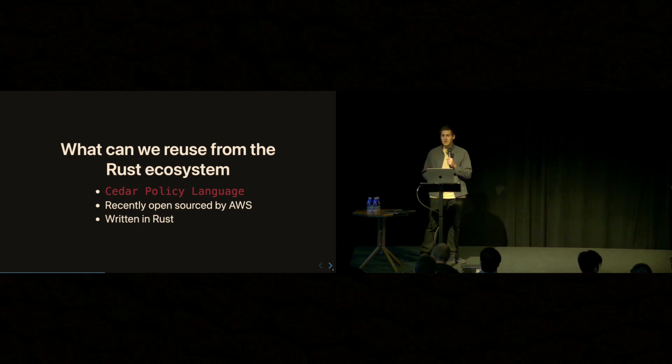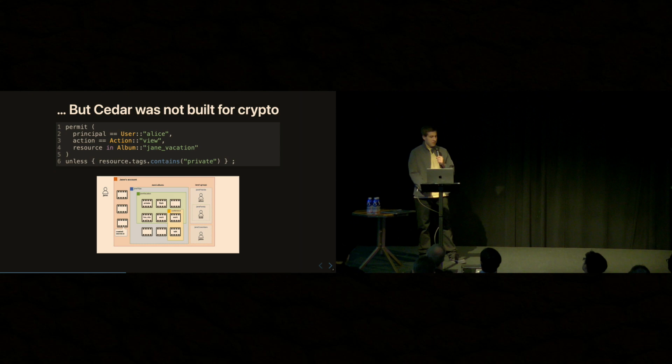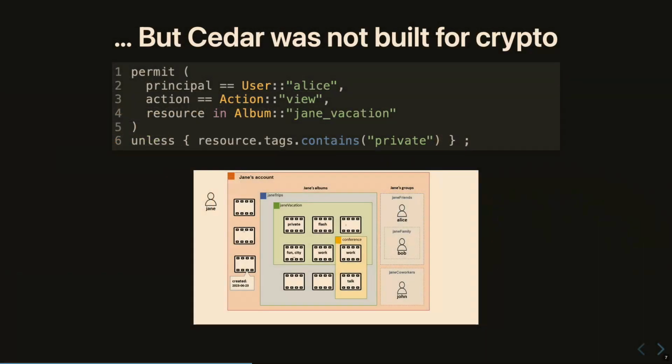Because these are not entirely new problems that we're solving around making decisioning based on context. So I found a really cool Rust-based language written by AWS called Cedar. This is a language which I'm pretty sure powers a lot of how IAM handles resourcing and accessing things. It was not built for crypto applications, and so the main applications in their docs look like you're building Instagram or something, where you're trying to permission users from interacting with photo albums based on who they're friends with. But there are some core concepts here which are very useful.